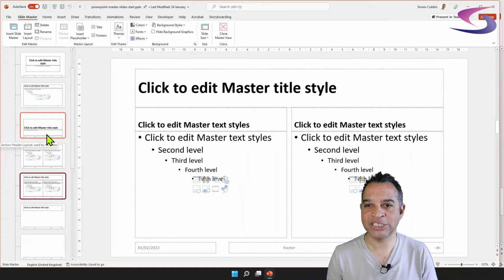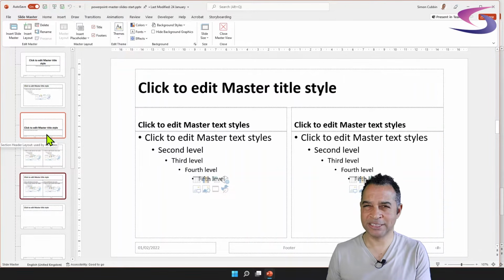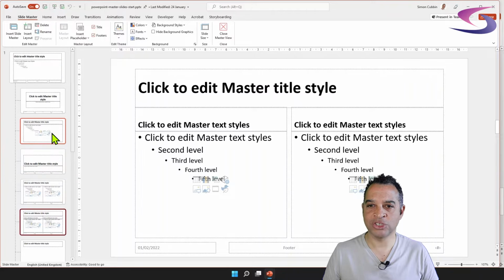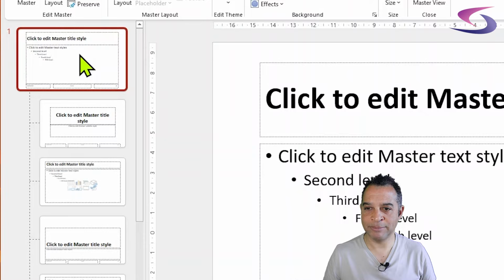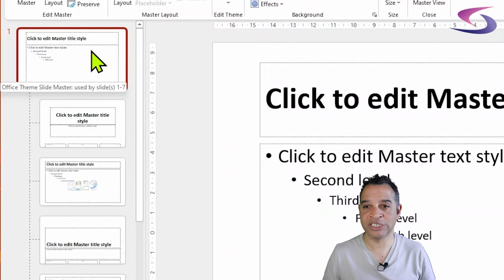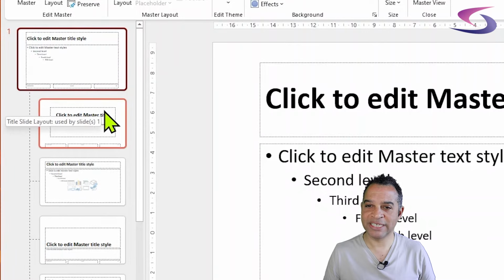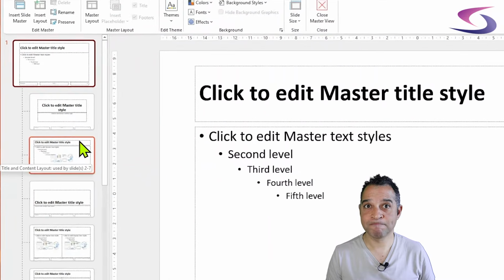Now, a word of explanation for these layouts and what a master and a layout is. If I scroll all the way up to the top, you can see up here is the slide master. If I hover over that, you see it says Office Theme Slide Master used by slides 1 to 7. If I move down here, I can see Title Slide Layout, used by slide 1. If I go down here, I can see Title and Content Layout used by slides 2 to 7.